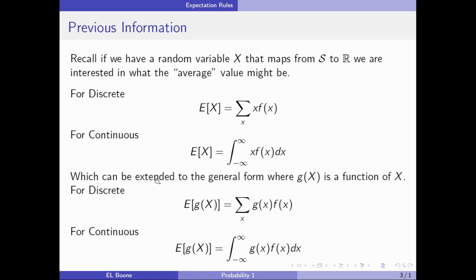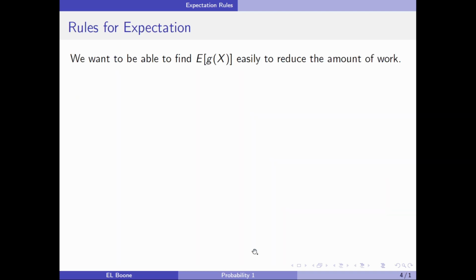So we extended this into the general form when we just had some g of x as a function of x. Here for the discrete, we would just sum over all the x's, and for the continuous, we would just integrate over all of the x's. Same idea. Okay, so we easily want to be able to work with this g of x, because we'd like to reduce the amount of work that we need for it.